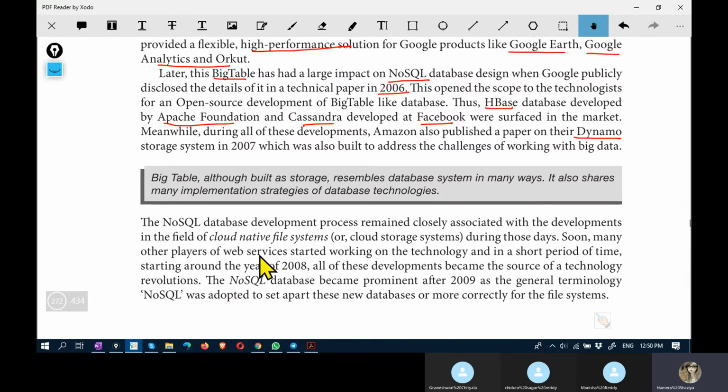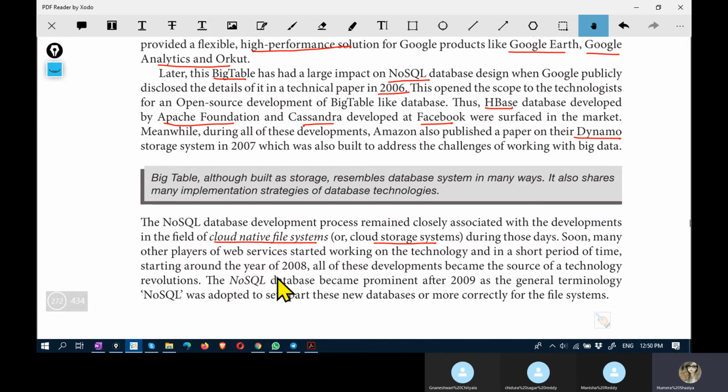All right, so what happened later? Cloud native file system or cloud storage systems started to develop, and NoSQL had a big impact on that and was closely associated to it.